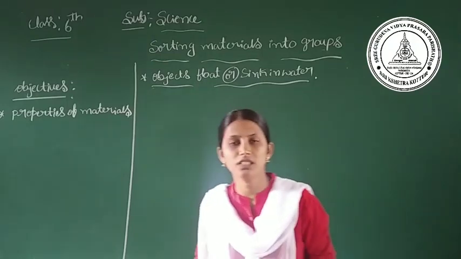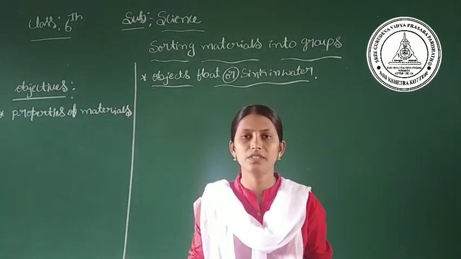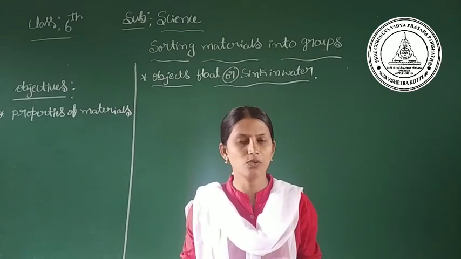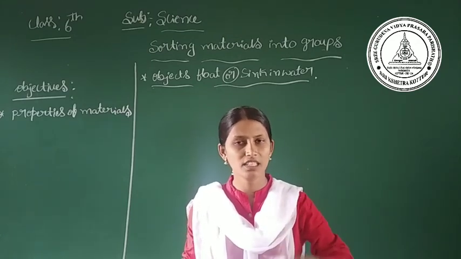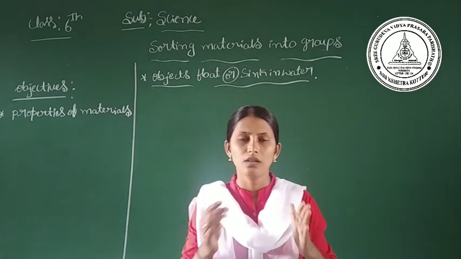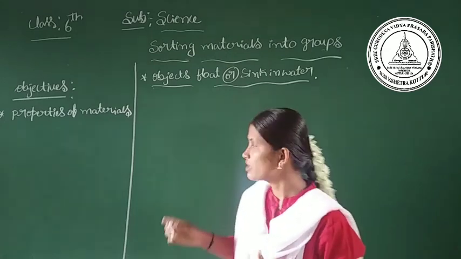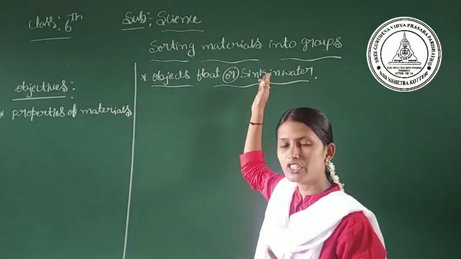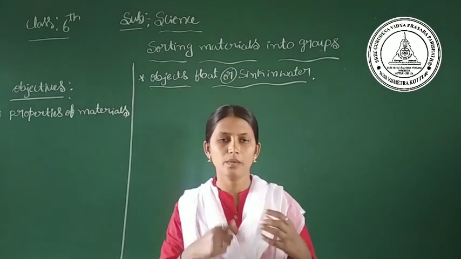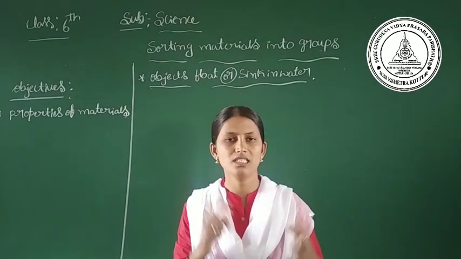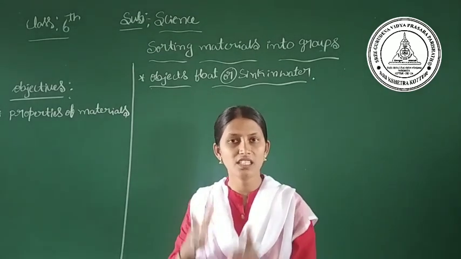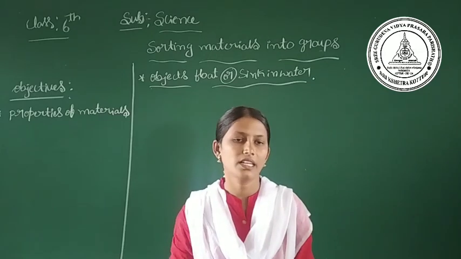or sink in the water. So in the last activity we came to know that some of the objects completely dissolved in water, some of the objects sink at the bottom, and some of them are floating. So now which are the objects which can float in water or which can sink in the water? Some of these objects can float on the surface of the water, and some of the objects do not mix with water, and they settle at the bottom of the container.